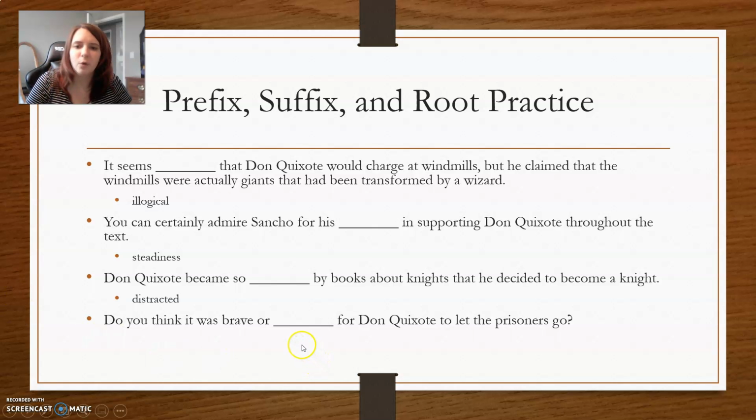"Do you think it was brave or blank for Don Quixote to let the prisoners go?" Irresponsible. So remember, we're adding that prefix. Do you think it was brave or irresponsible for Don Quixote to let the prisoners go? Remember, adding those il-, -ers, and -ness is changing the meaning of the word.